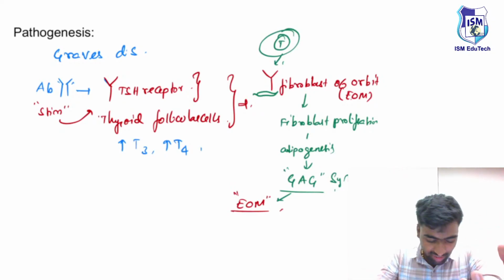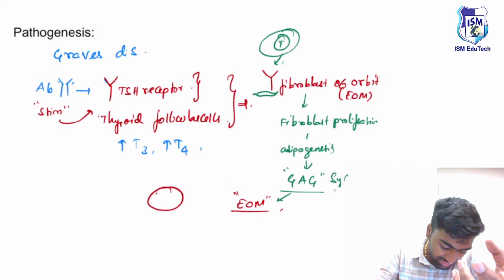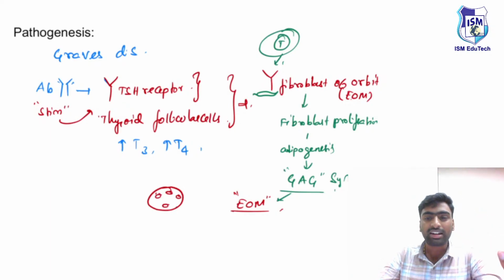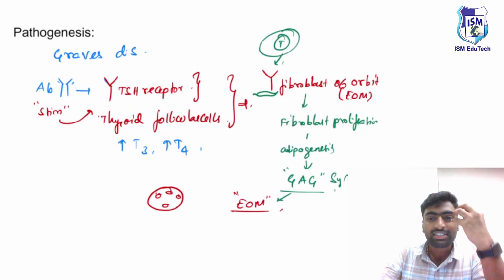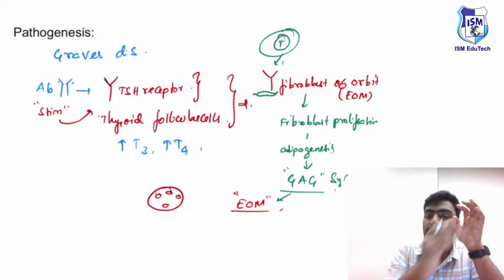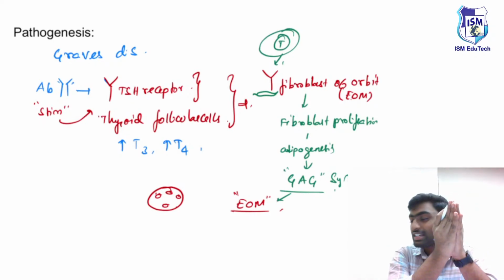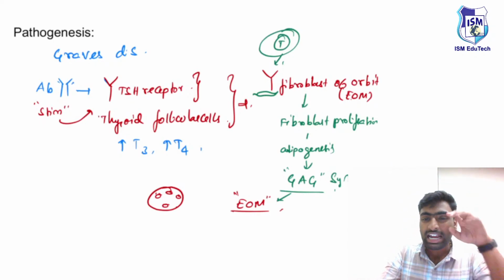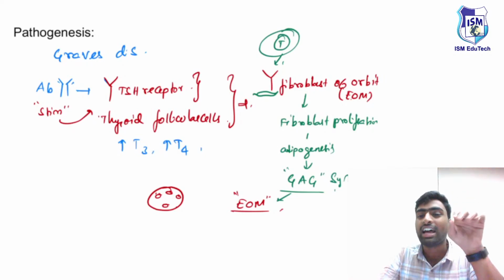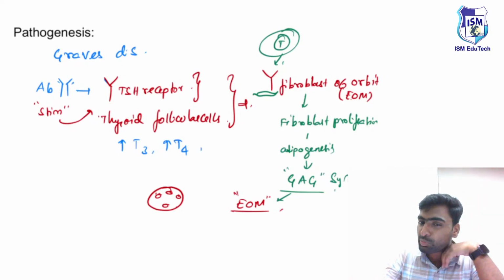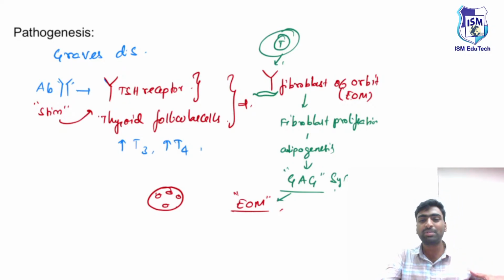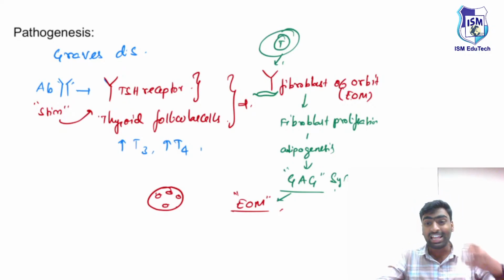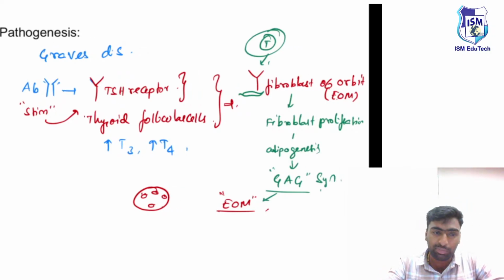We know the orbit is small, about 30 ml, and contains all these muscles. If there is excess proliferation, the muscle will increase in size. When there is an increase in size, the orbital cavity couldn't accommodate it, so it will push the eyeball outside, leading to the features of proptosis or exophthalmos. So this is the pathogenesis behind thyroid ophthalmopathy. With this understanding, we'll move on to our next one.